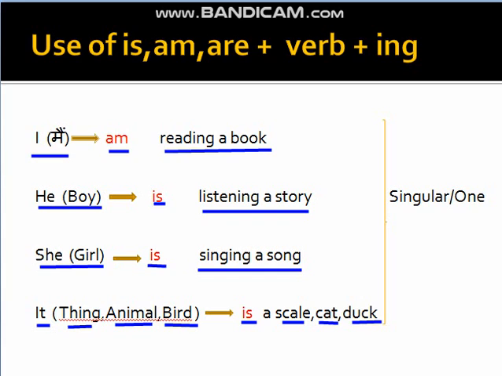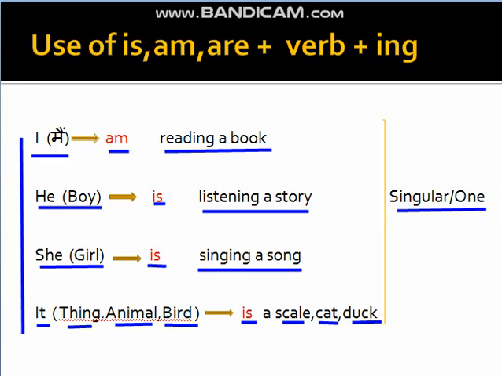So these all are singular words or pronoun. These all are singular pronoun: I, he, she and it. Singular means one. And with all these we use am with I and is with he, she and it. So again I am repeating, we use am with I, is with he, she and it.